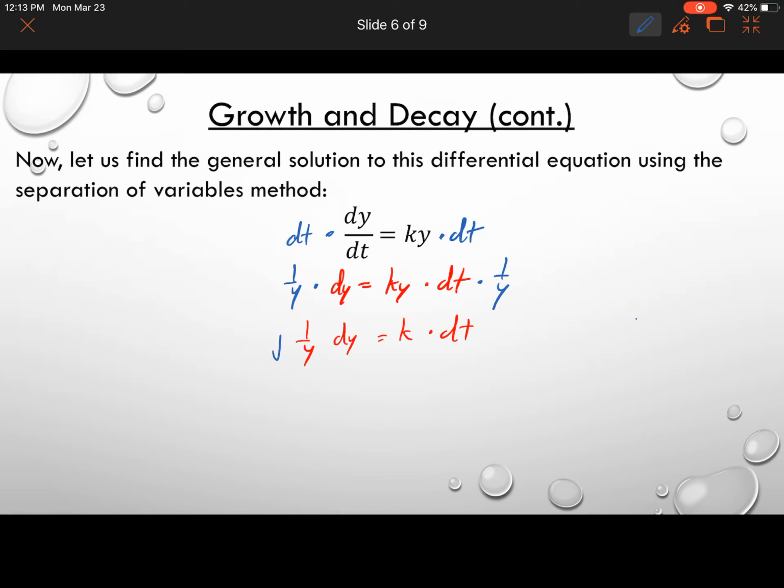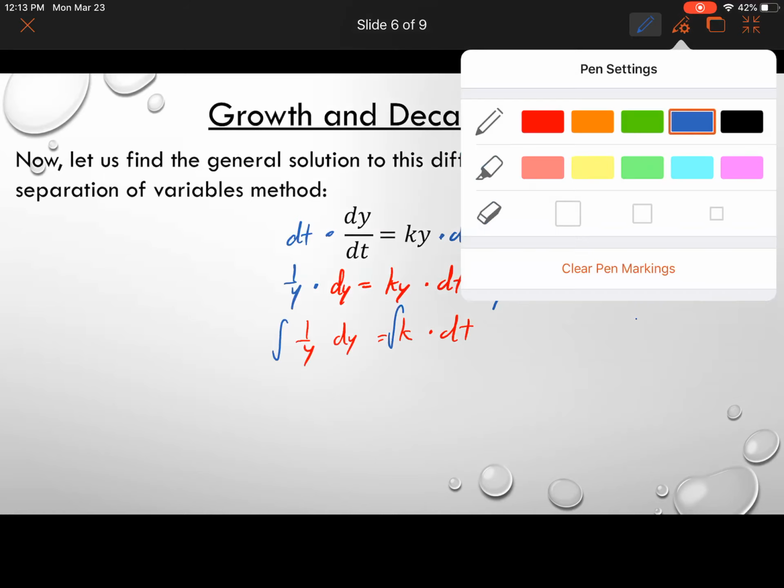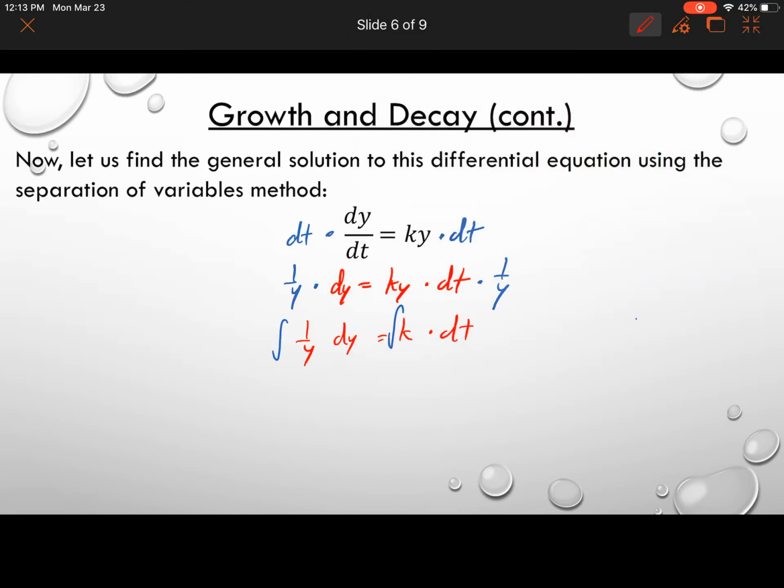So now let us take the integral, because remember we're trying to find that original equation that would give us this differential equation. Now 1 over y, don't forget the antiderivative of 1 over a variable is just the natural log of the absolute value of that variable.